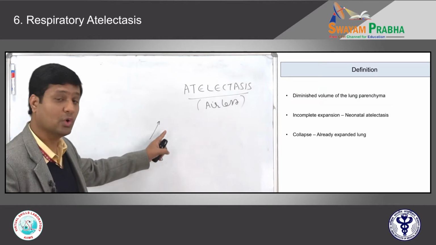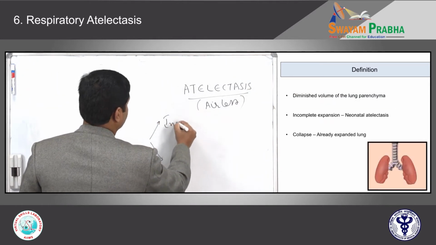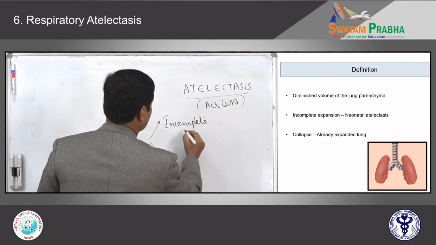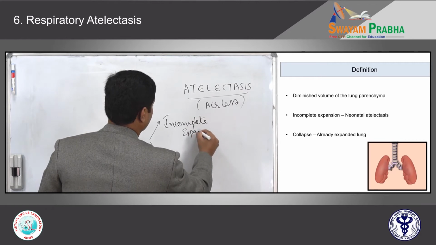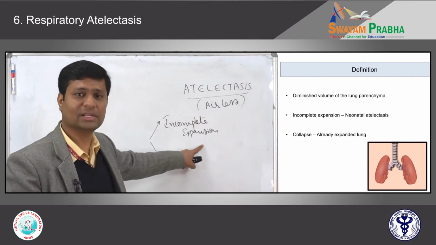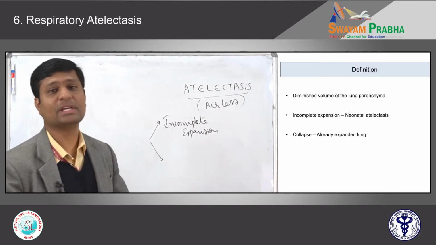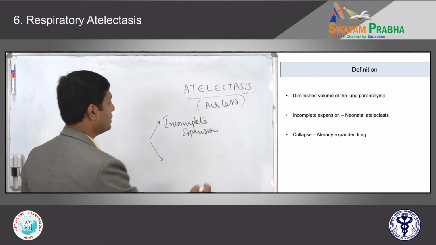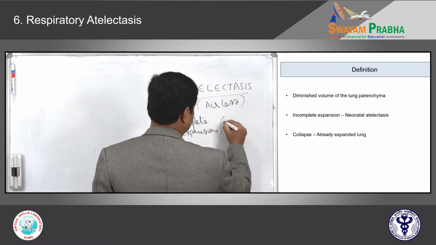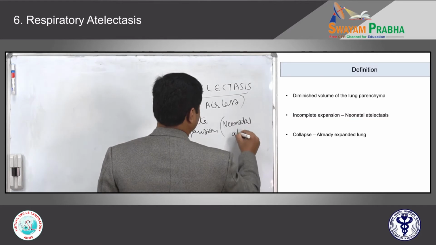So when there is no expansion, that means incomplete expansion of the lung parenchyma, again it amounts to airless lung. We call it atelectatic lung. Because this is commonly seen in infants, we call this infantile atelectasis or neonatal atelectasis.